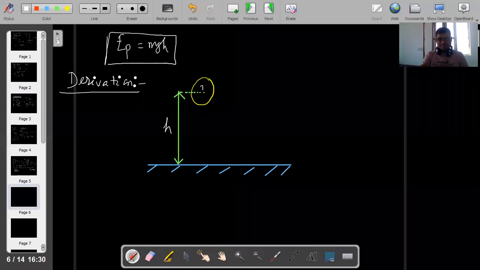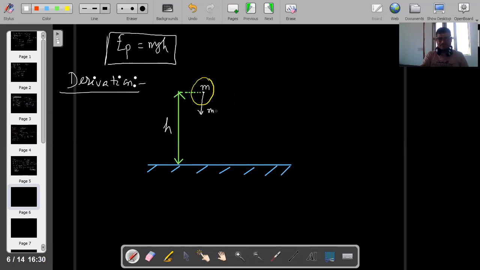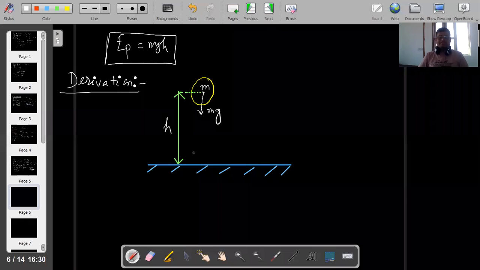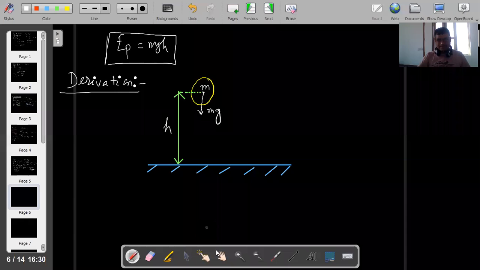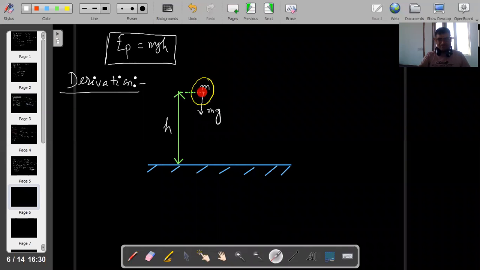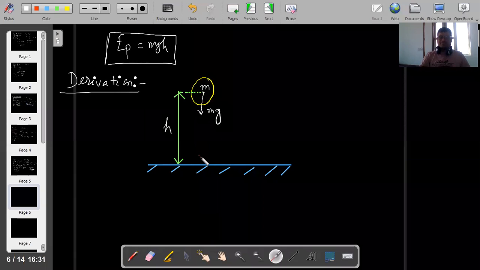If m is the mass of the body, due to weight mg, the body will fall downward. Now I have to find out work. This work is converted into energy, and that is known as potential energy. The body falls freely due to mg, toward the ground. When it is moving downward, whatever the amount of work done, that work done is known as potential energy. Write down.